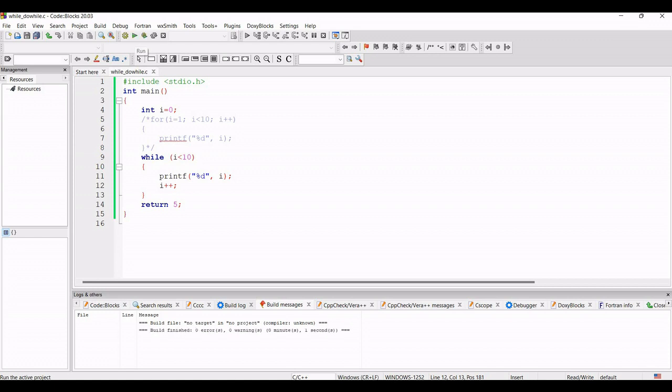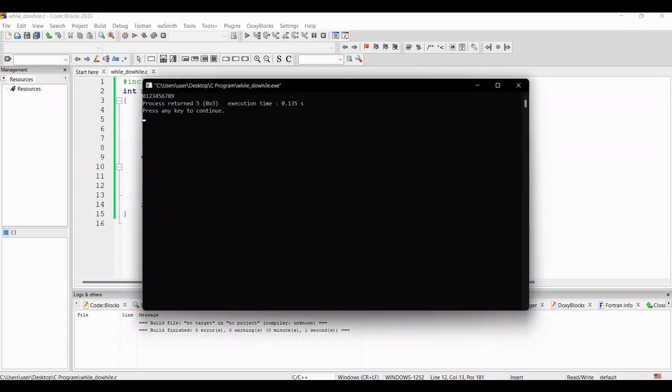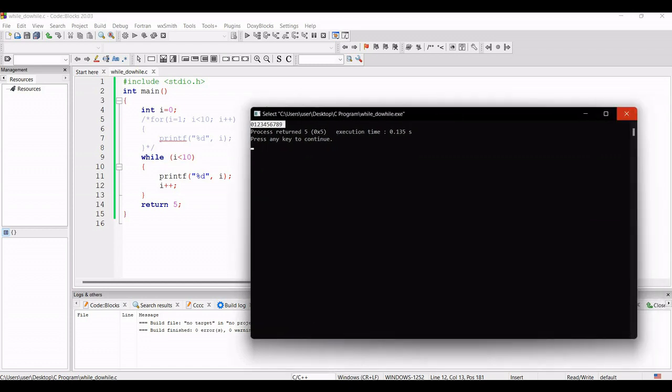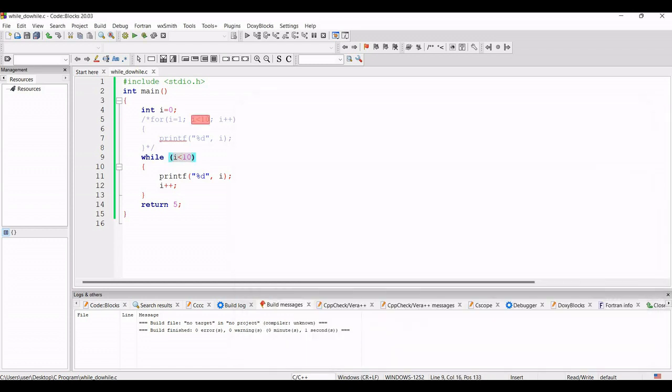So compile this program, no error, run this. You can see that it prints 0 1 2 3 4 5 6 7 8 9. What is happening there? First the value of i was 0. Now I am checking if 0 is less than 10. So this is true, that means 0 is less than 10. It will come inside this while loop and this print statement will be executed.